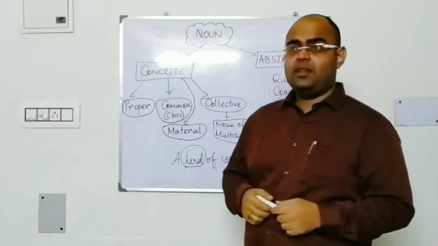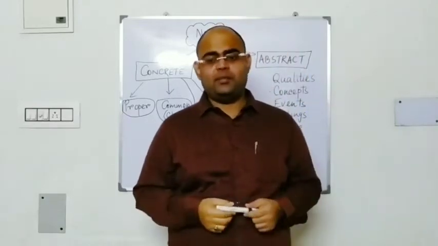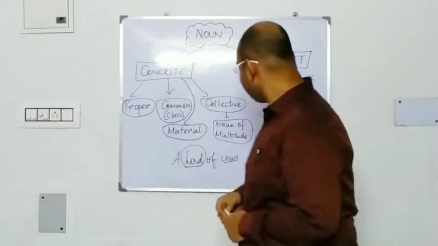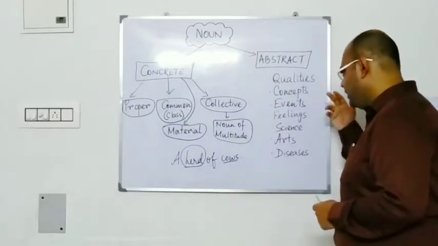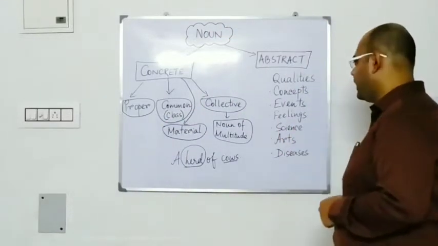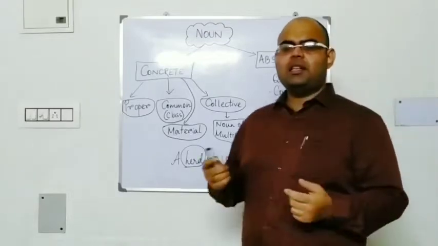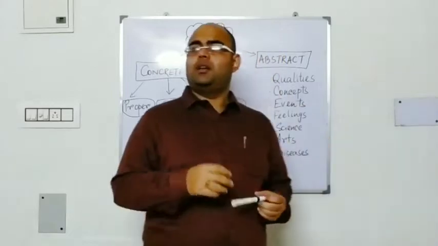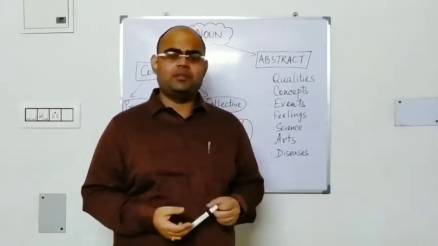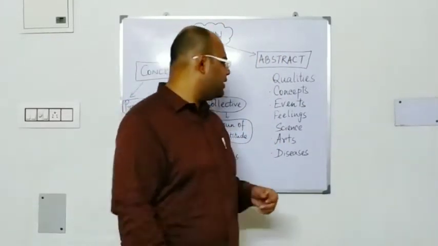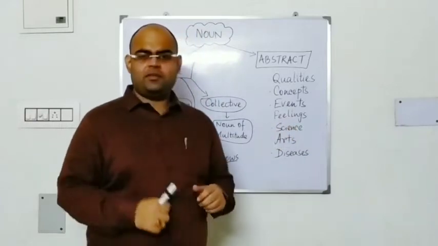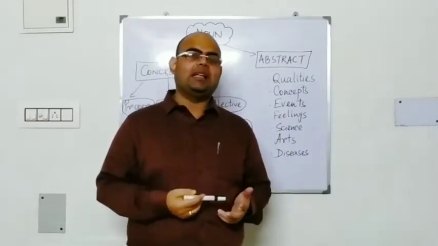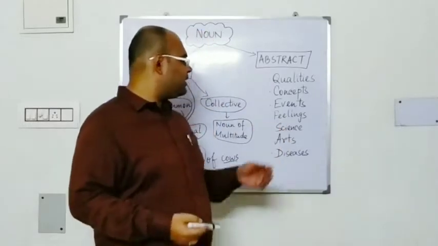Democracy, idealism, Gandhism, culture, failure, all these are ideas. Next one is events. Events or time, anything, just like death, birth, childhood, adulthood, these are events. Feelings. Some of our feelings, just like fear, pain, anger, happiness.